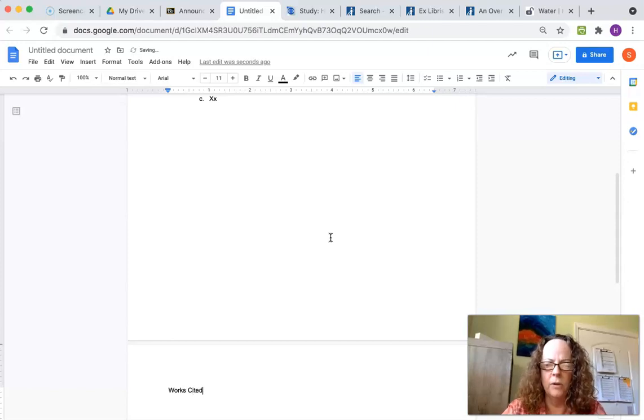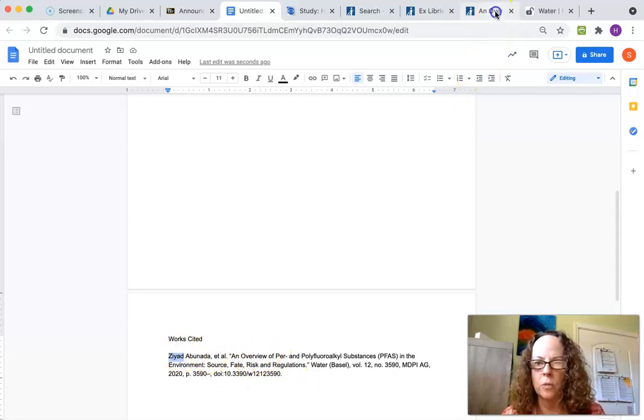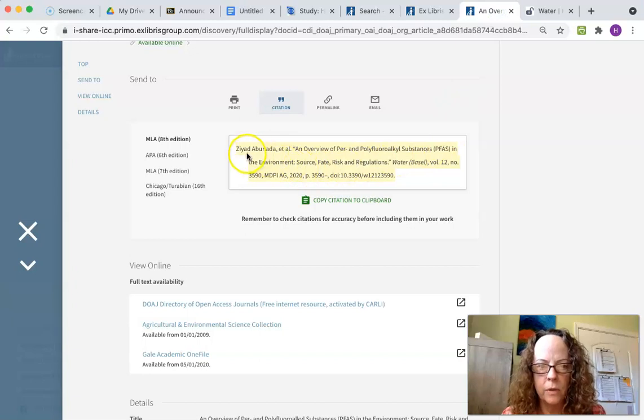Different from the annotated bibliography, we have to create a works cited page that's a separate page. Our works cited page before was for the annotated bibliography. Now we're creating a separate page. So I want to check what's this person's first and last name. Abinada.